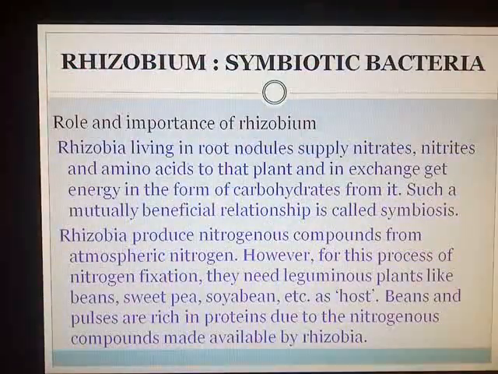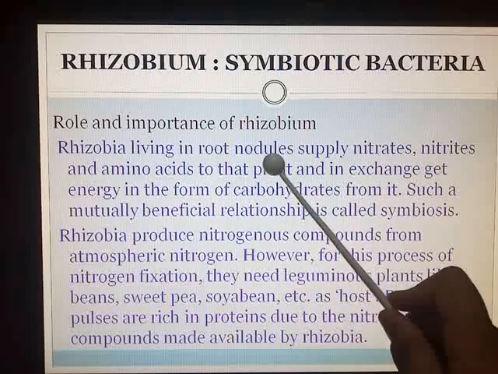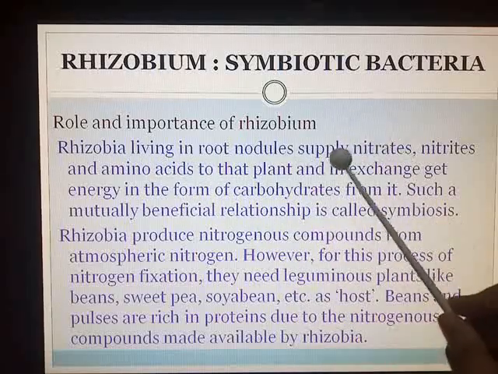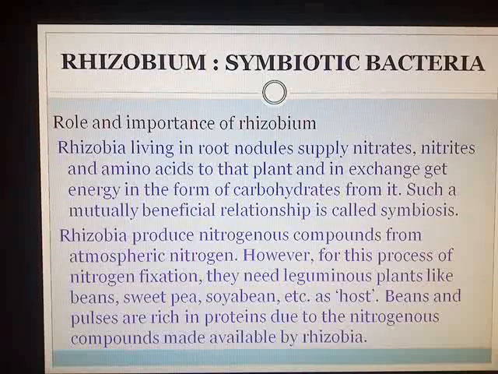Now let us see how Rhizobia or Rhizobium falls under the category of useful microorganisms. What is their use? Rhizobia are found in the root nodules of leguminous plants. They do the main process of supplying nitrates, nitrites and amino acids to that plant, the plant in which they reside.